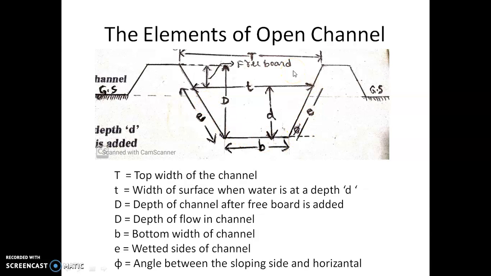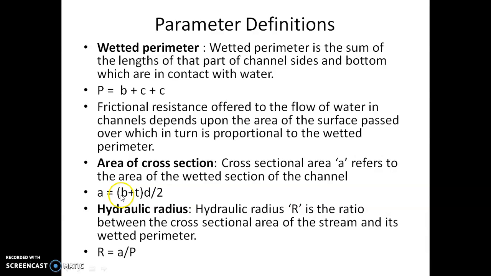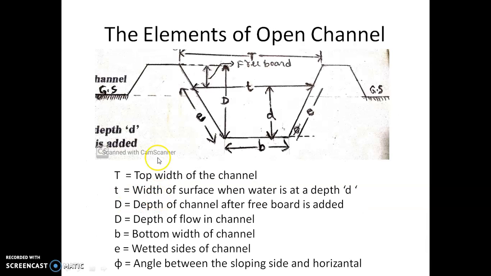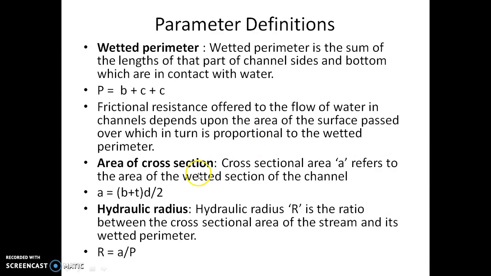How is it calculated? Simply (B plus T) into D, whole divided by 2. That is how the area of cross section is calculated.